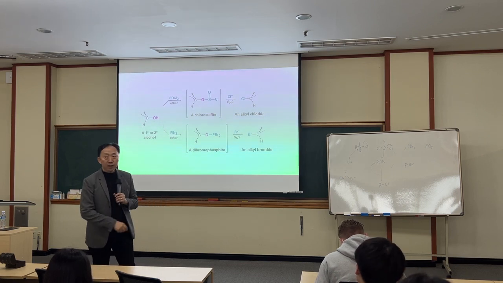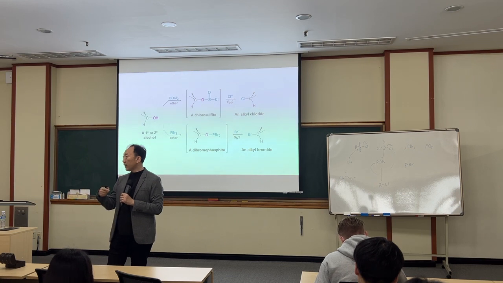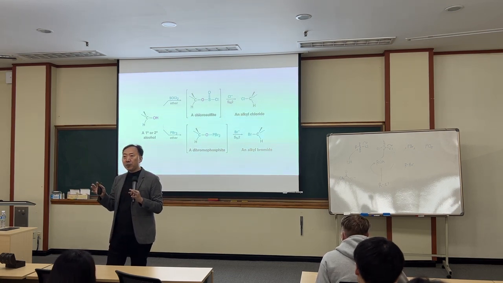Tosylation reaction. If you add tosyl chloride, the alcohol attacks, and Cl minus is removed. And the tosylated intermediate, is it inverted or retained?